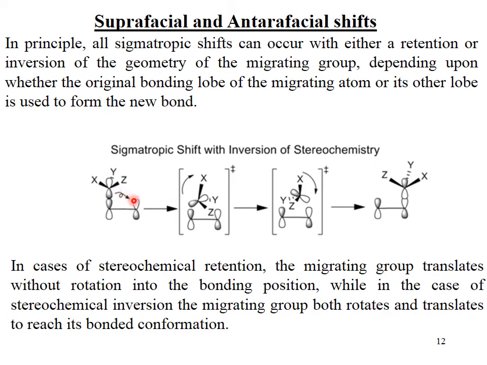In cases of stereochemical retention, the migrating group translates without rotation into the bonding position, while in the case of stereochemical inversion, the migrating group both rotates and translates to reach its bonded conformation.